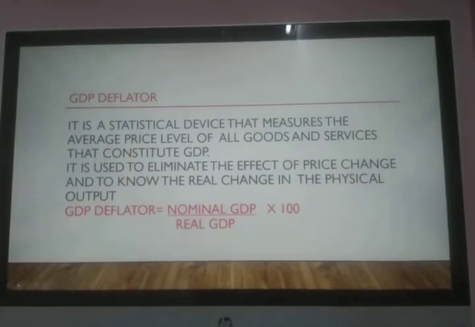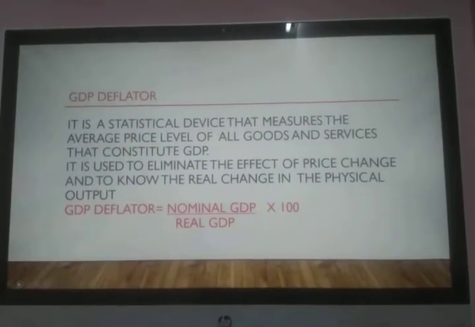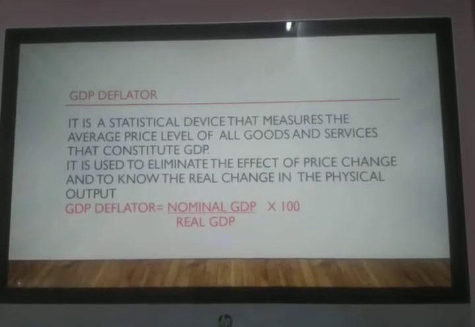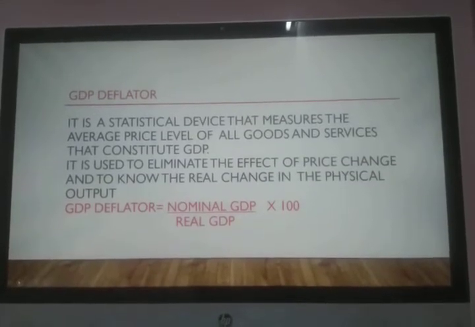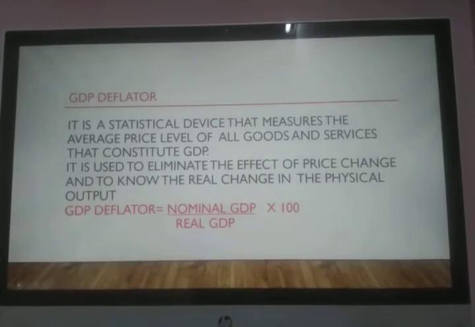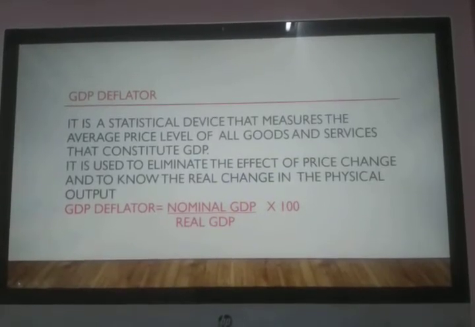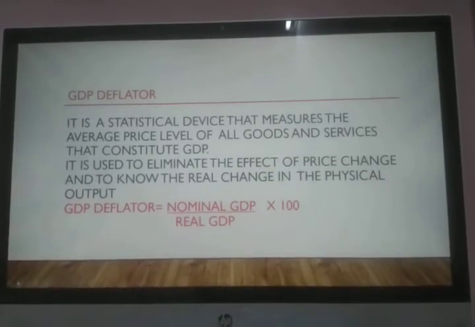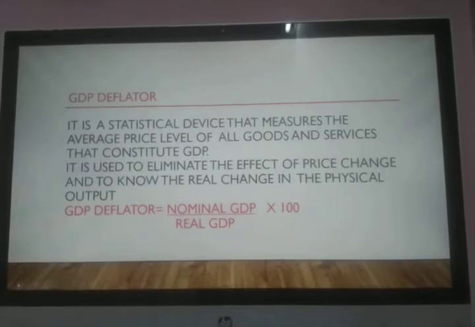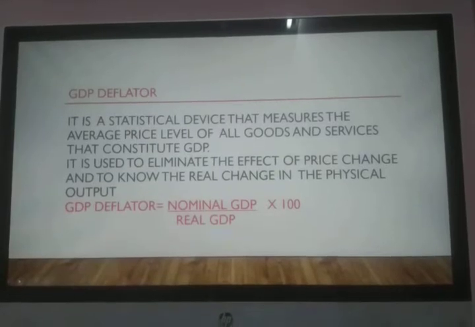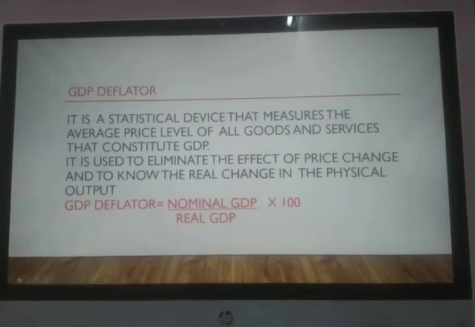So to find out the effect of change in the prices on the real output, this is what you call the GDP deflator. And how can we calculate it? We can calculate it by dividing the nominal GDP by real GDP and multiplying it by 100. So remember, this value is always in percentage because we are calculating in terms of 100. So this is your GDP deflator.